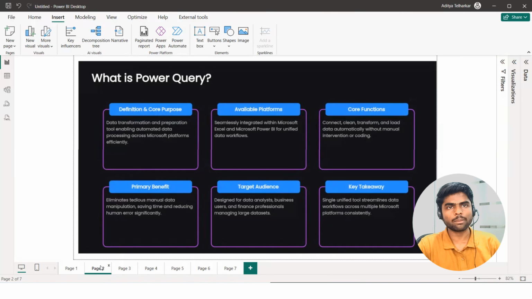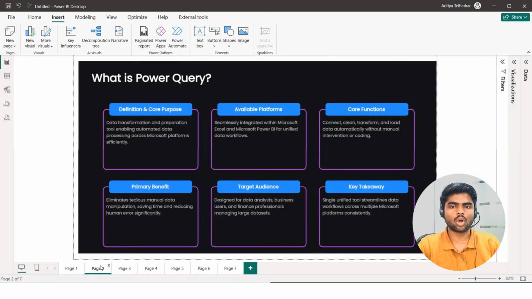Now, what are the primary benefits of Power Query? It will help you eliminate tedious manual data manipulation work. It will help you save your time, and also reduce manual error or human error. Now, who is the target audience for Power Query? If you are working as a data analyst, a business analyst, or a finance professional, then you can use it. Even if you are working in administrative tasks, you can use Power Query for data cleaning and data pre-processing.